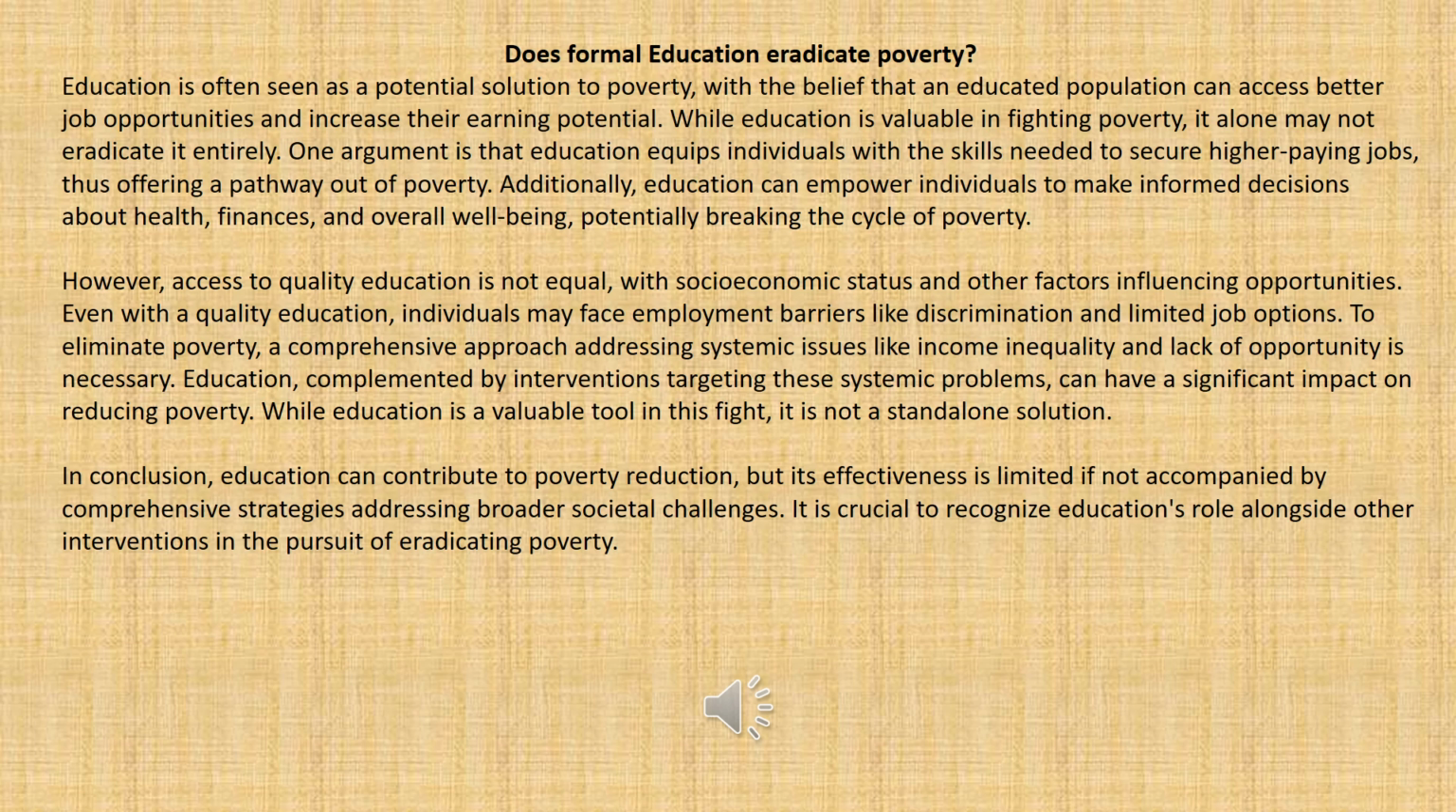So this is the introduction paragraph that states, education is often seen as a potential solution to poverty, with the belief that an educated population can access better job opportunities and increase their earning potential. So this one provides good background information about what formal education is all about. While education is valuable in fighting poverty, it alone may not eradicate it entirely. So you see, that one is a counter argument that says, although formal education can eradicate poverty, it cannot do so on its own. We have some factors that also need to be considered.